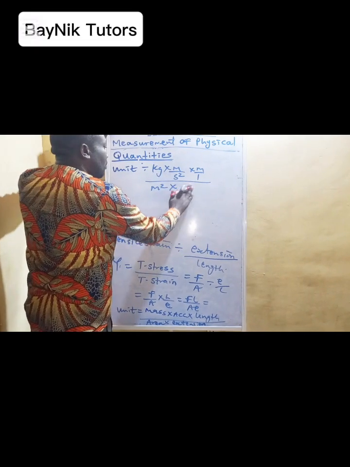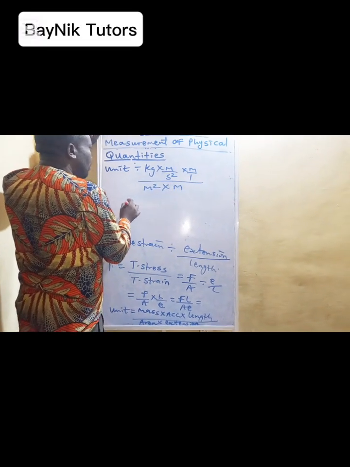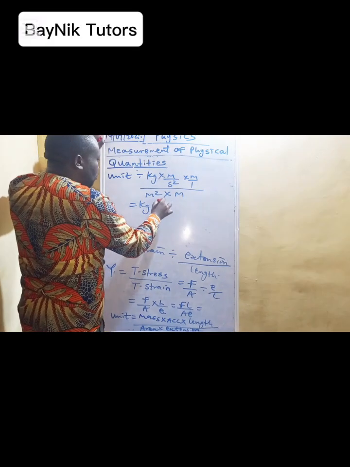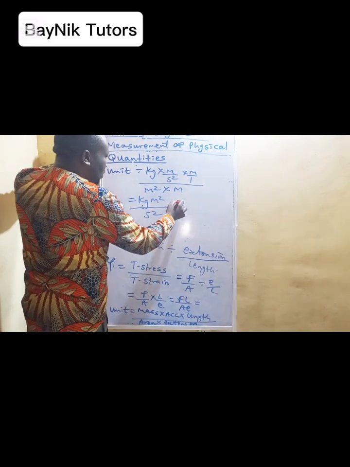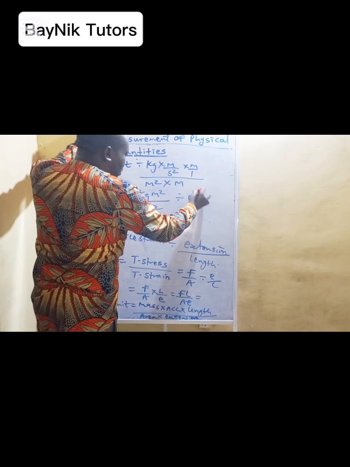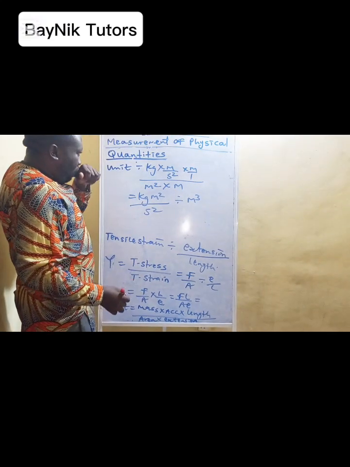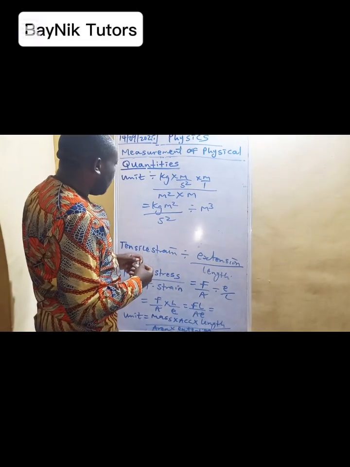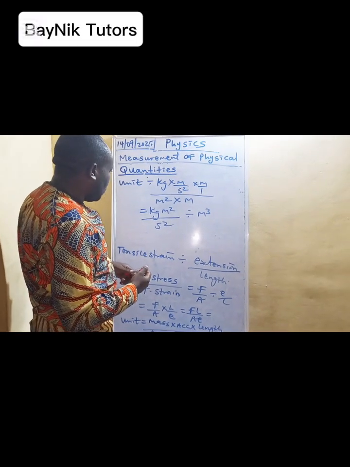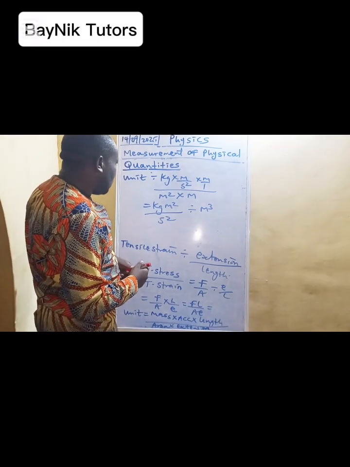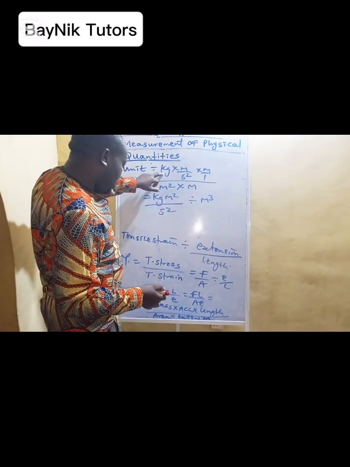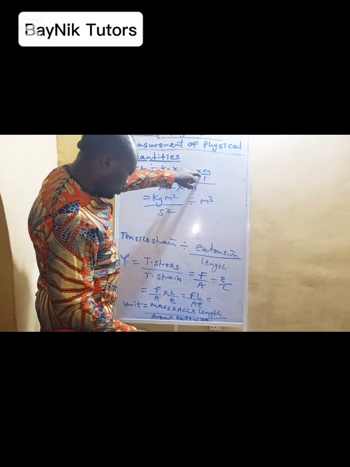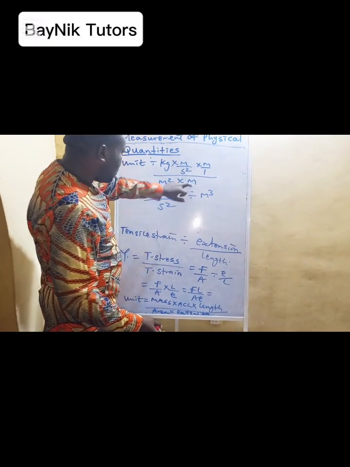So at the end we now have kg m square over s square divided by m raised to 3. That is mass kg, acceleration meter per second square, length is meter, the area is meter square.